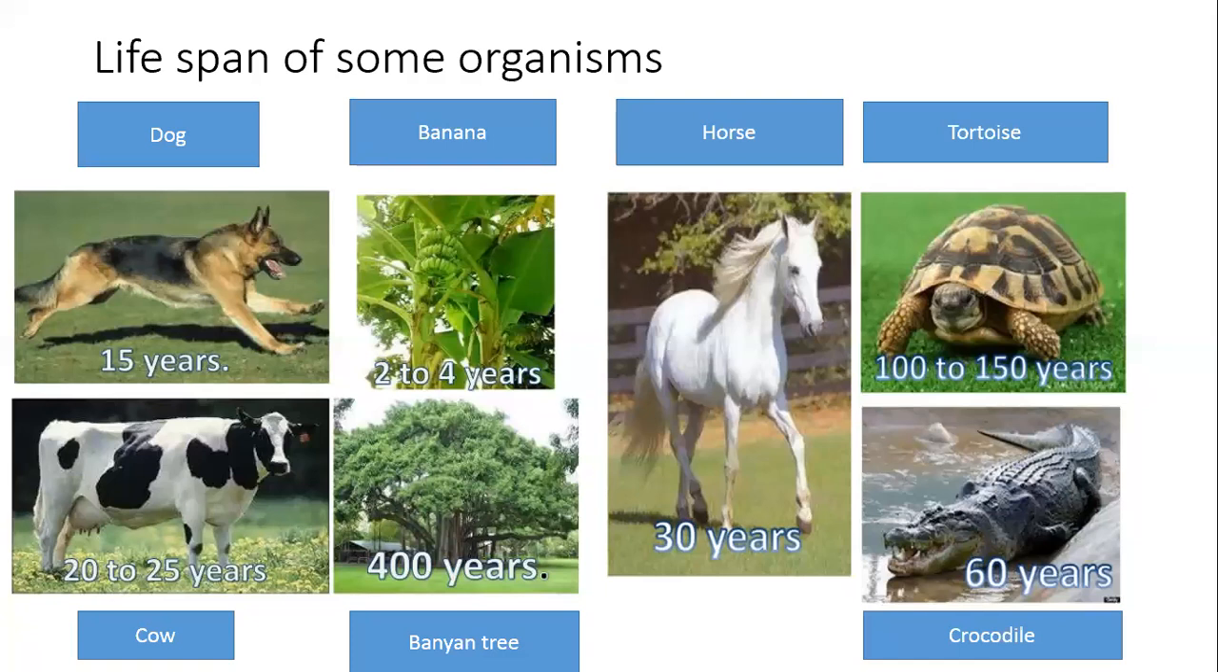Look at the lifespan of the dog. Dog's lifespan is around 15 years. Below that is the cow, around 20 to 25 years. Banana, the lifespan is only 2 to 4 years. The banana tree is around 400 years. Horse around 30 years. Tortoise, look, is around 100 to 150 years, and crocodile is just 60 years.